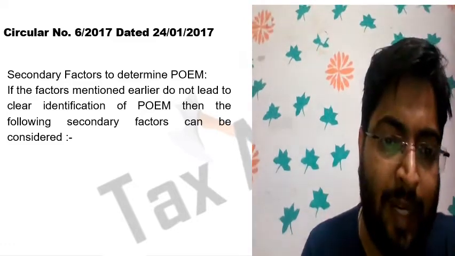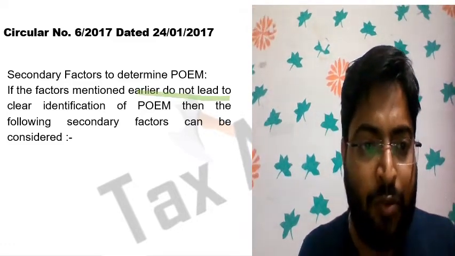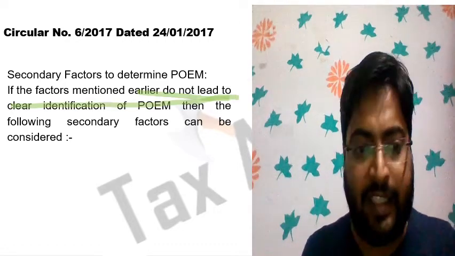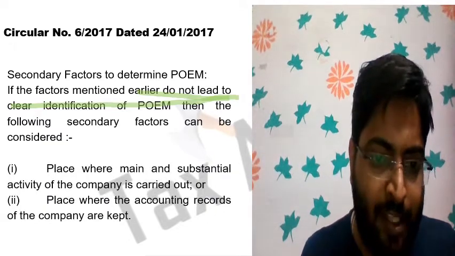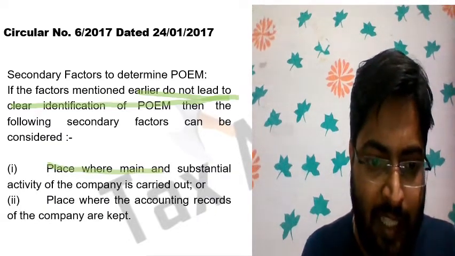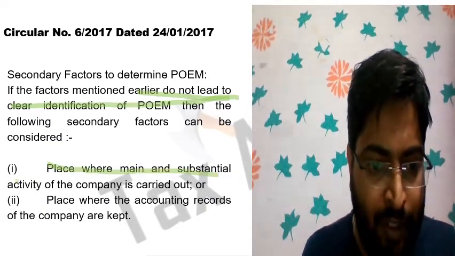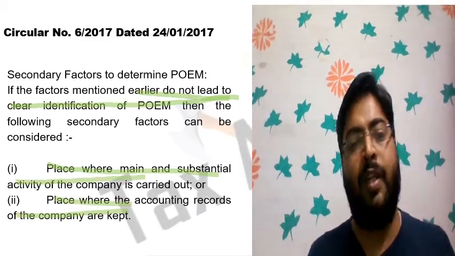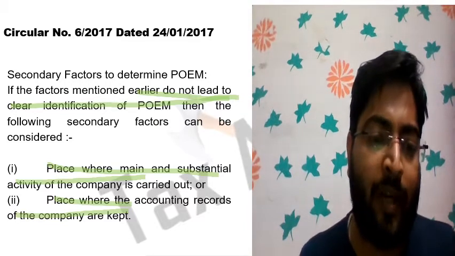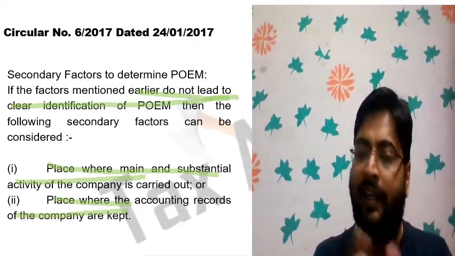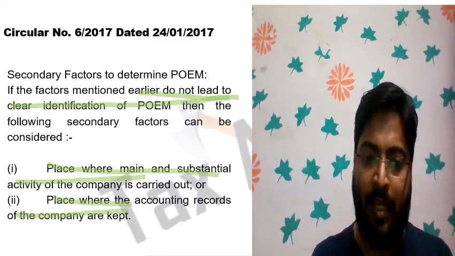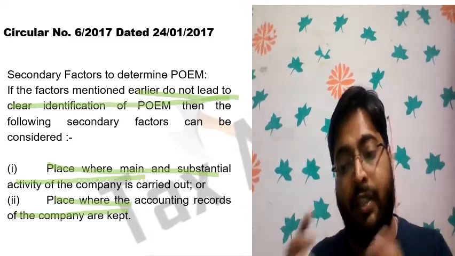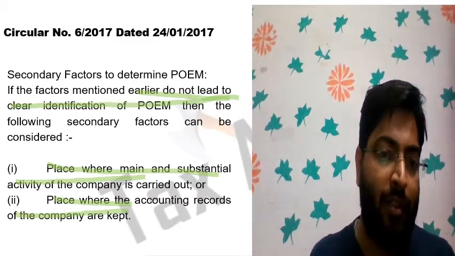If the factors mentioned earlier do not lead to clear identification of POEM, then the following secondary factors can be considered: the place where the main and substantial activity of the company is carried out, and the place where the accounting records of the company are kept. So, what are the secondary factors? There are two secondary factors: where the main and substantial activity of the company is carried out and where the accounting records are kept. These are the two.